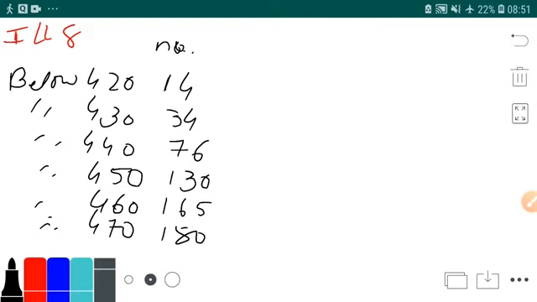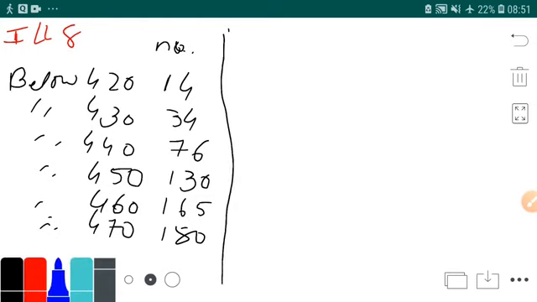Now this is the question. As I told you, this below is given, below means less than, and we cannot solve the sum by less than. We want the class form.